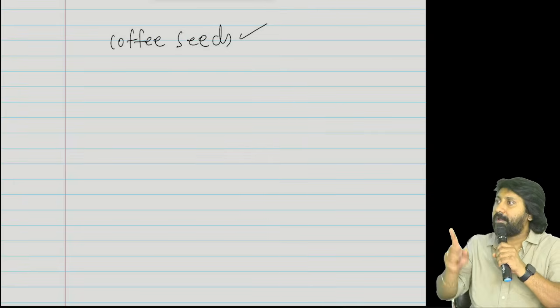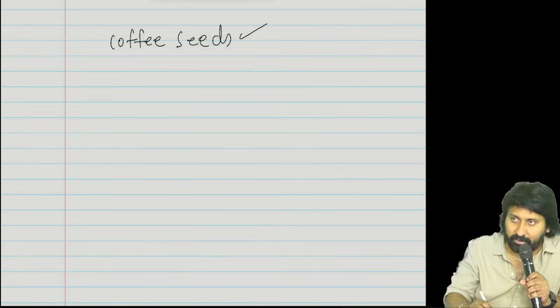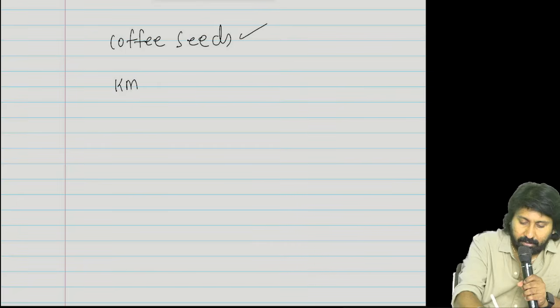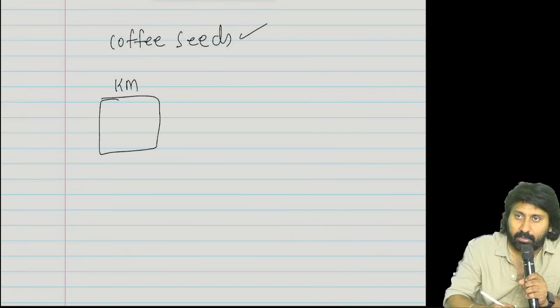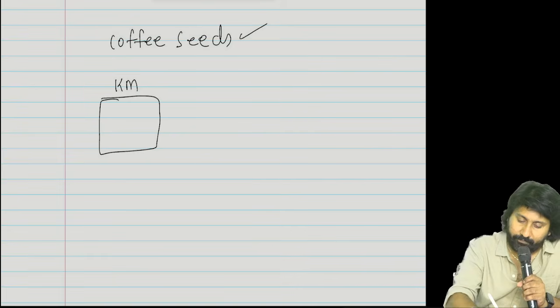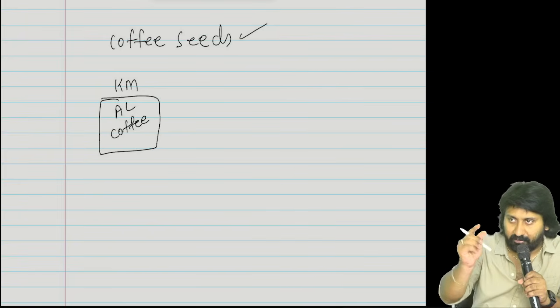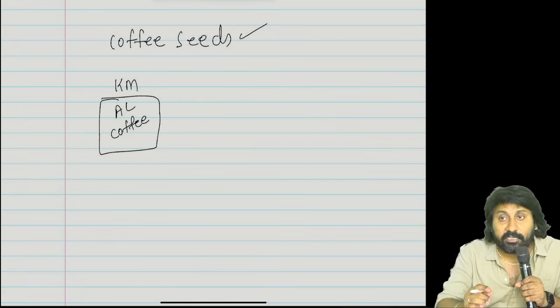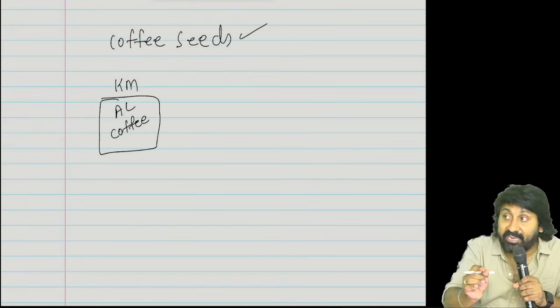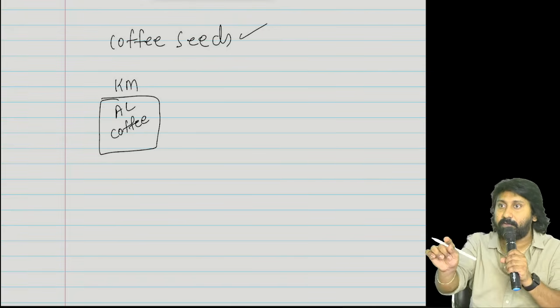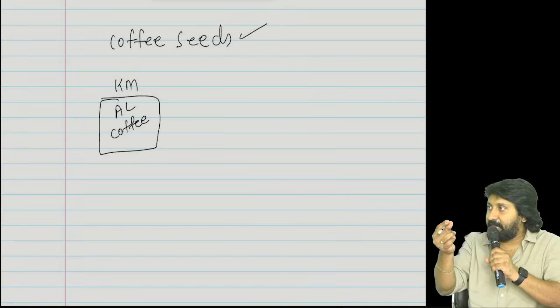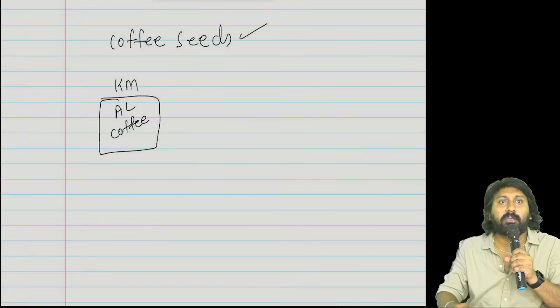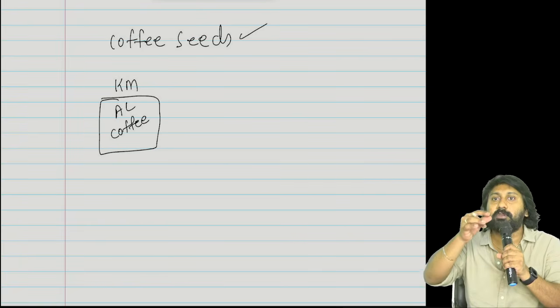Yes, now listen carefully. What the lawmaker wanted to tell, please, or else you can't understand. KM is having a land, in that what is grown? Coffee. Raw coffee seed will be there, it will grow. There is a difference between coffee and tea. Tea's advantage is the leaf itself is consumed. But coffee leaf is of no use. Coffee has to give the seed.